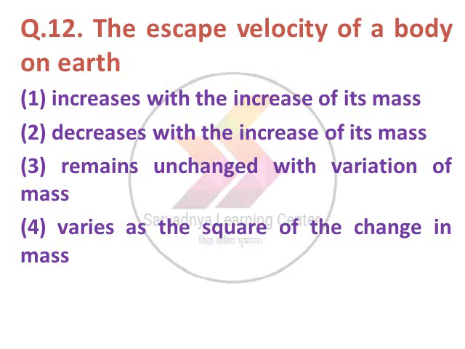Next question. The escape velocity of a body on earth, option 1 increases with the increase of its mass, second decreases with increase of its mass, 3 remains unchanged with variation of mass, 4 varies as the square of change of mass. The option number 3 is correct, remains unchanged with the variation of the mass.